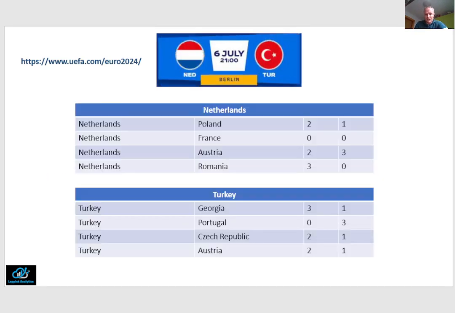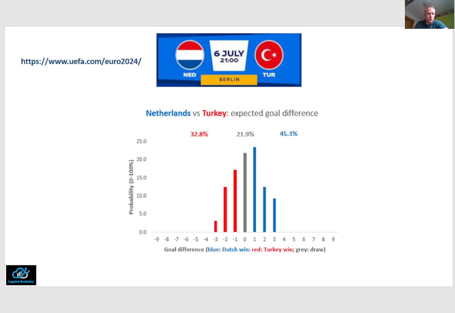And finally, the Netherlands versus Turkey. Here we see that both teams have had a rather mixed performance thus far, with 1 more win for Turkey than for the Netherlands, but also a sharp loss for Turkey against Portugal and a clear victory for the Netherlands against Romania. Now, taking all that information from previous matches into account, as done for the first 3 quarterfinals, we find that the Netherlands are slightly more likely to win the match.